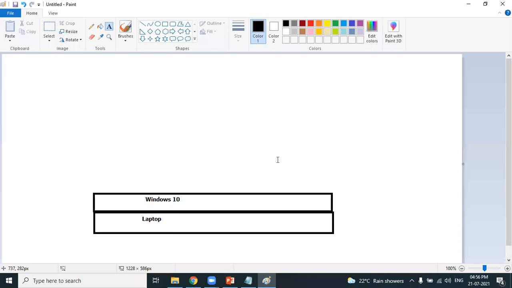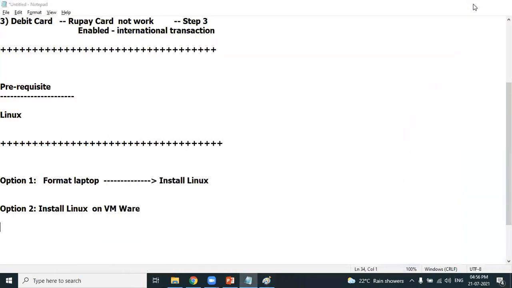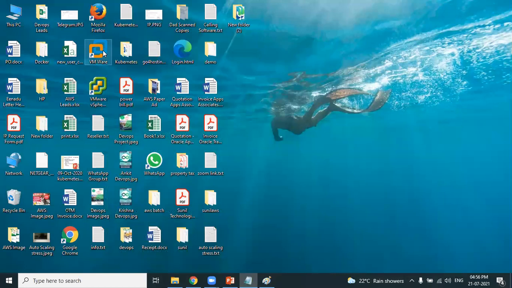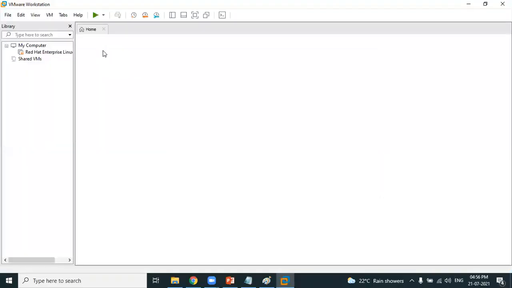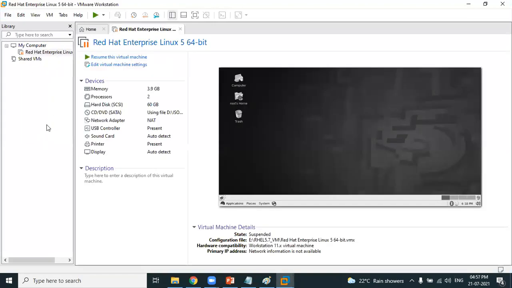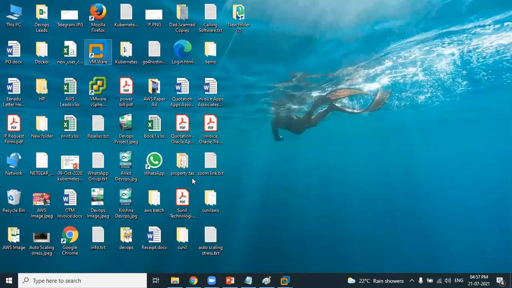Now, can you see there's a software called VMware? It's a virtualization software. So I am not formatting the laptop. This is a better solution. I have installed Linux on a VM, a virtual machine. VMware is a tool, a virtualization platform. So which tool have I installed on my Windows operating system? Can you see here? I have installed VMware.